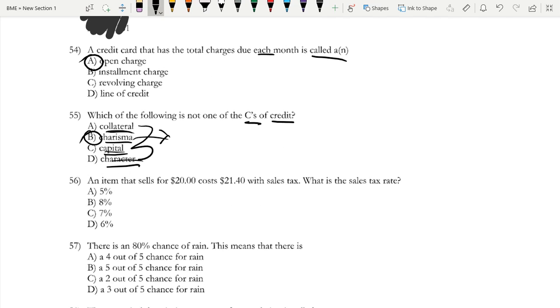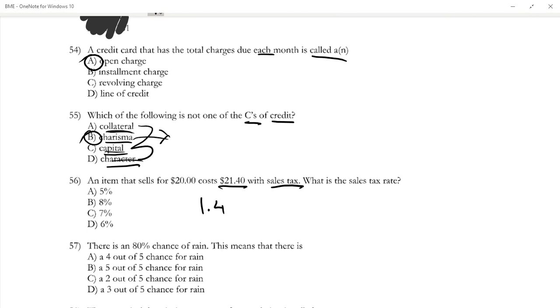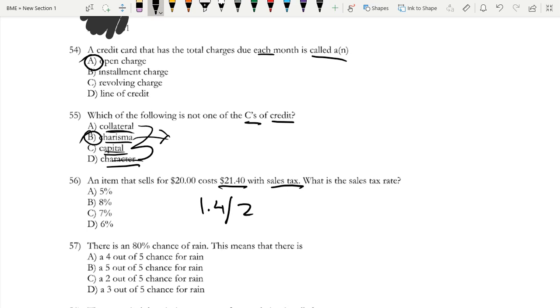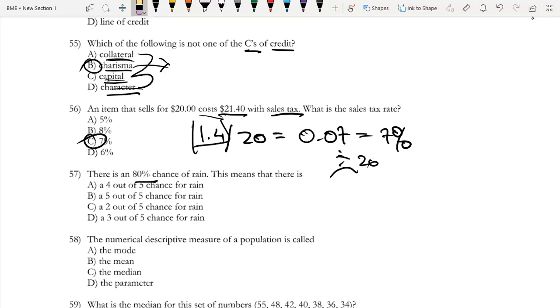An item that sells for $20 costs $21.4 with sales tax. What is the sales tax rate? So to do this, we are increasing $1.4. So now $1.4 divided by 20 will give us the percent, right? This is a bit strange. 1.4 divided by 20 will give us the percent of what our additional sales tax is, because this is the additional amount that we're paying after sales tax. So 1.4 divided by 20 is equal to 0.07, which is equal to 7%. And that is C.